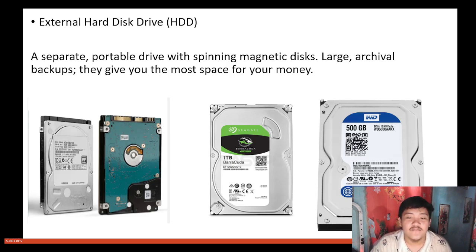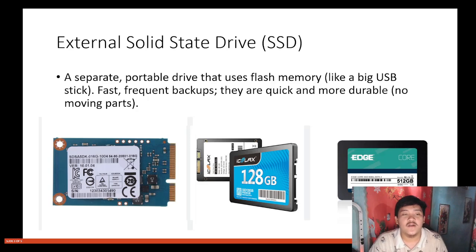So let's move forward. This kind of storage is an external solid state drive, in short SSD, a separate portable drive that uses flash memory like a big USB stick, good for fast, frequent backup. They are quick and more durable, with no moving parts.